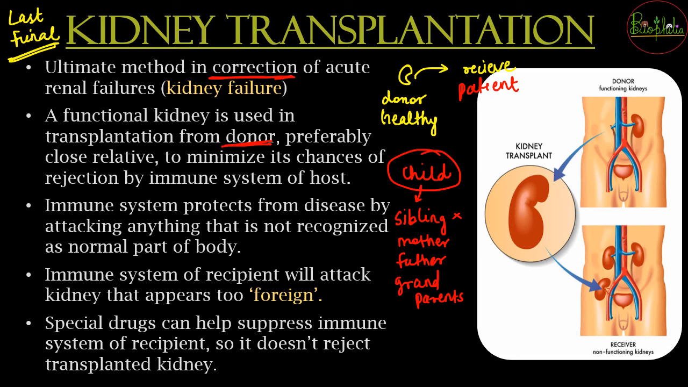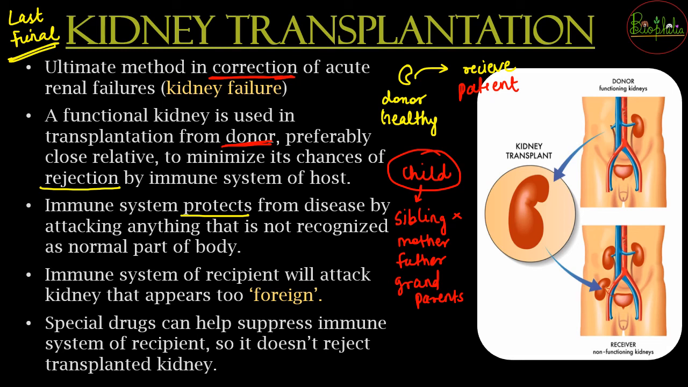So once it is a closest relative, what will happen? The chances of rejection by the immune system will be lowered, and with less rejection there is a high possibility that the kidney transplant will be successful. So what is the rejection procedure? Rejection happens because the immune system is going to protect the body. Protection of the body is very important because anything that comes from outside the body is not going to be recognized as a normal thing.